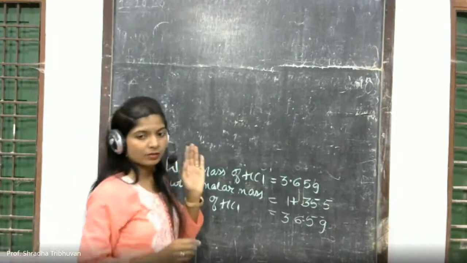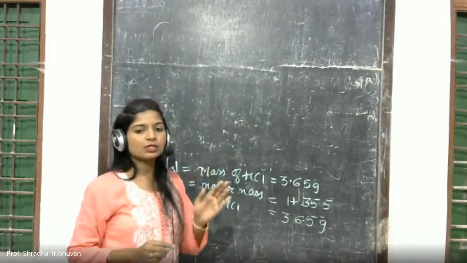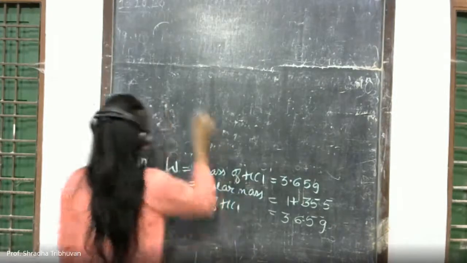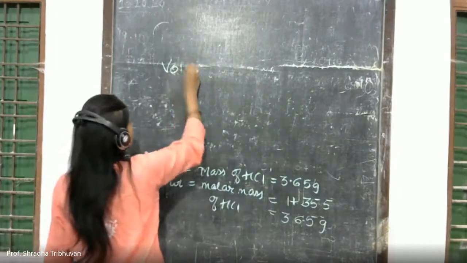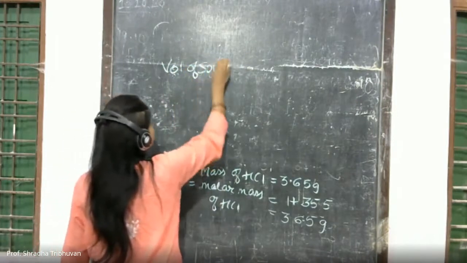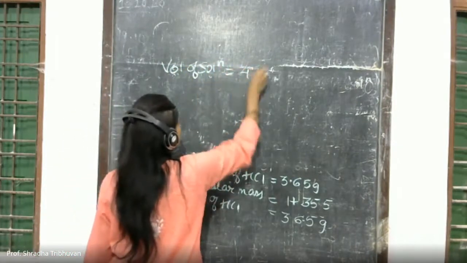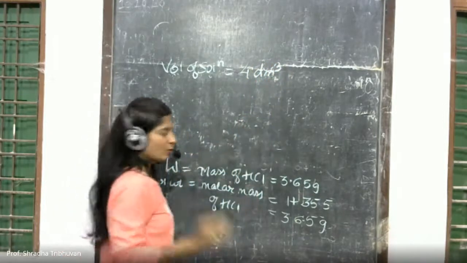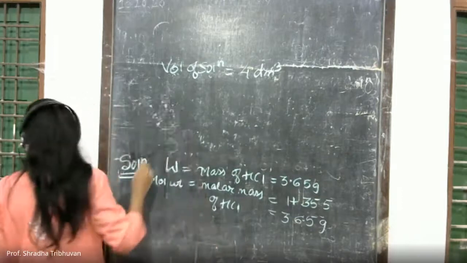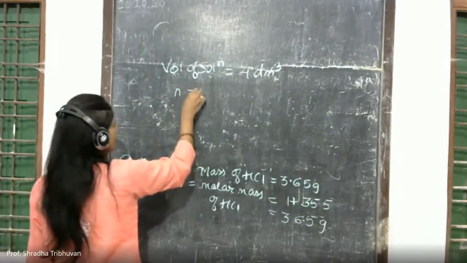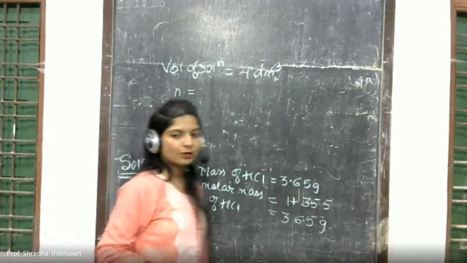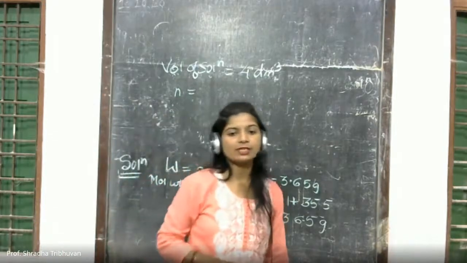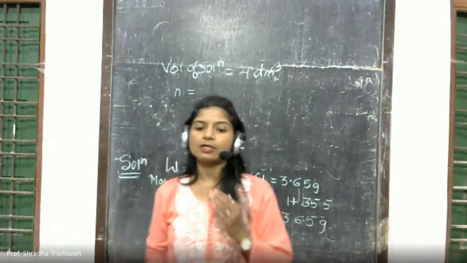Properly, in your problem the volume of the solution is also given, that is nothing but 4 dm³. So volume of solution is equal to 4 dm cube, and this is also given. Next is n. Now we have to calculate n, that is the number of moles. How can we calculate the number of moles? As we have seen in 11th, in order to calculate the number of moles.